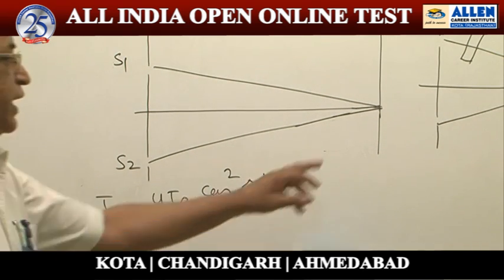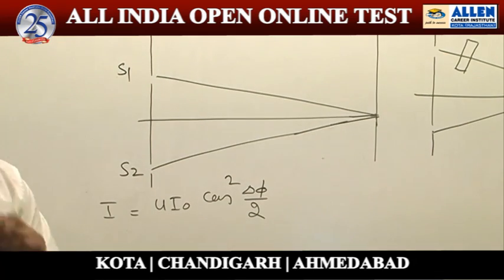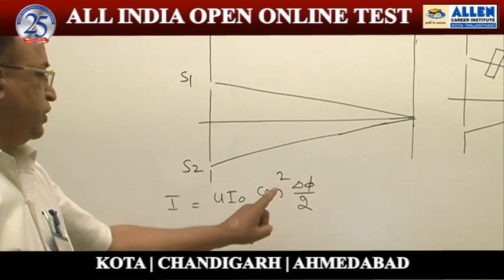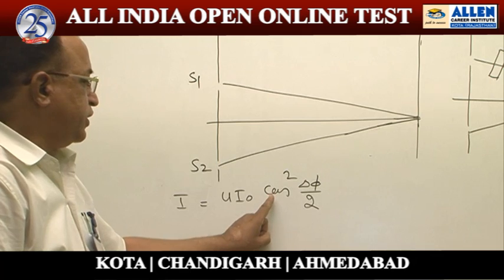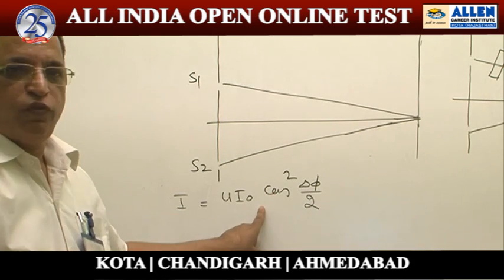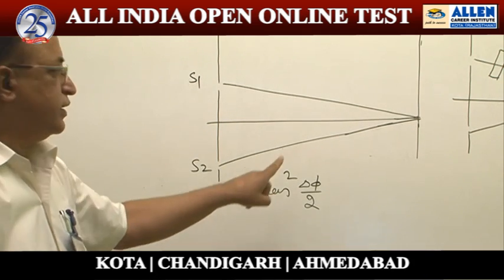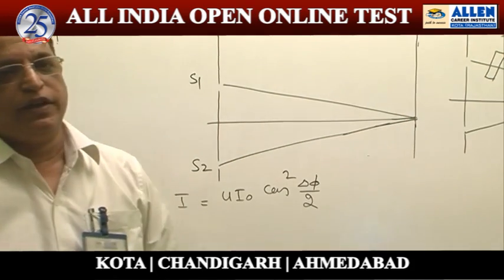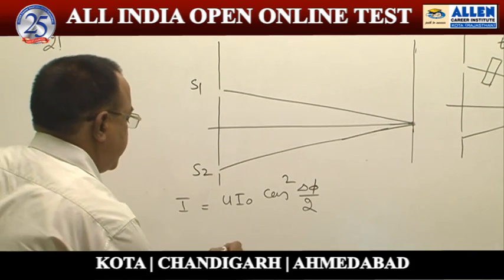Here at the central maxima, delta phi is 0. Delta phi 0 gives this term 1, and hence here the intensity will be 4 I naught.